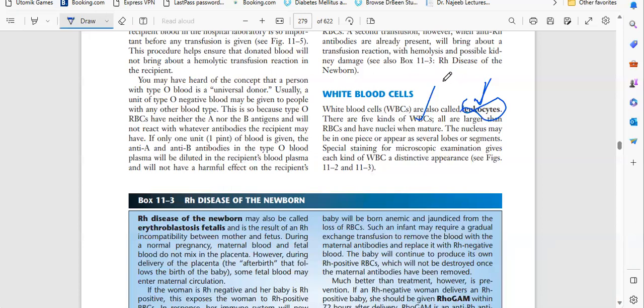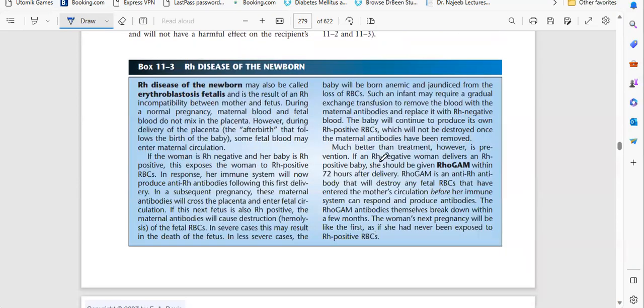How many types of RBC? Only one type. But in WBC we have five types. There are subdivisions of WBC, all divided into five types. And they are larger than RBC. And the second thing you have to remember is that they have nuclei. Who has nuclei? WBC have a nucleus. So this is the thing you have to remember.